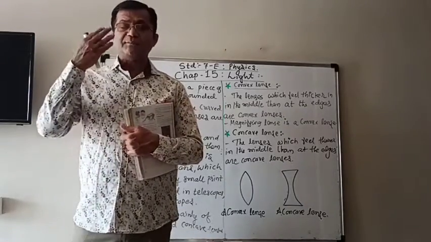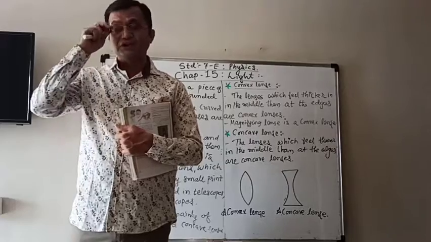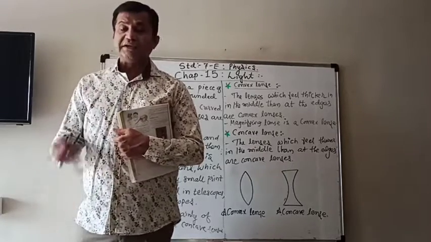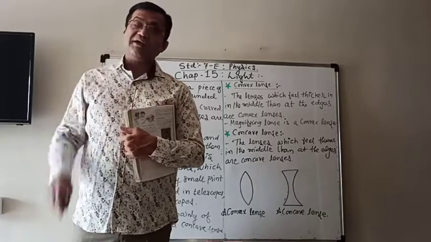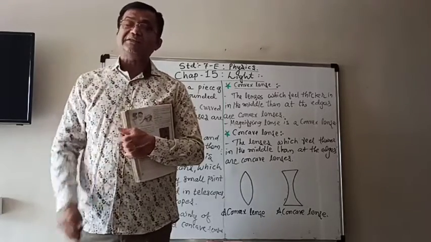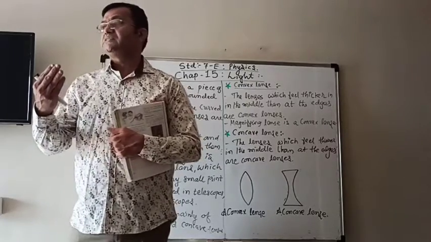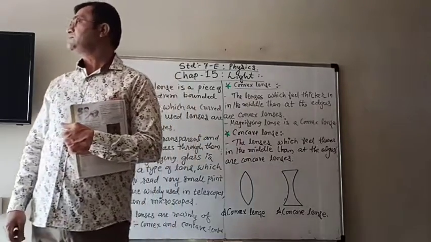You know that some people have problem in looking at either the far objects or the near objects. And when they wear the glasses or the spectacles, they can see the things clearly.